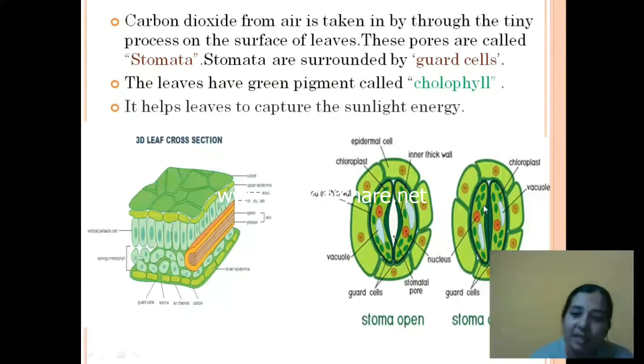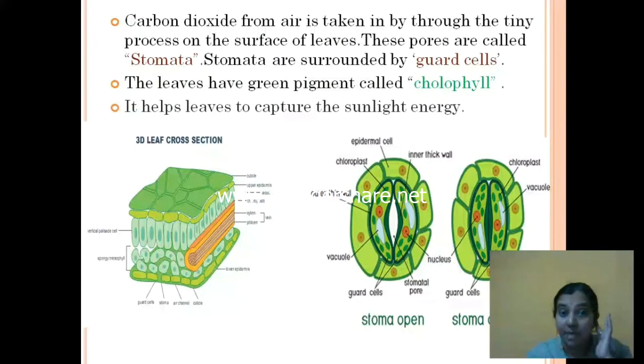Then we have the cytoplasm. This is all called cytoplasm. Cytoplasm is a jelly-like substance which surrounds the nucleus and vacuoles. All right, so this is how all the simple cells in a body are made.